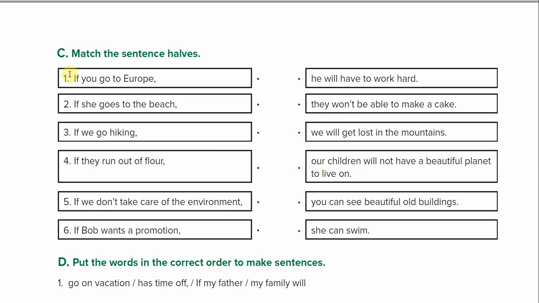If you go to Europe. If she goes to the beach. If we go hiking.